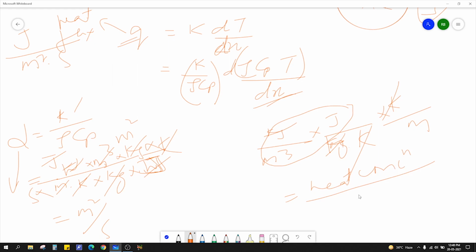And what is this distance? So this is nothing but driving force, right? It is in the same form, concentration by concentration gradient. Only in this case it is heat concentration gradient. So this is driving force. Now you can see that the momentum transfer and heat transfer are somewhat similar in their general form, right? So all follow the same form: flux is equal to diffusivity into driving force.